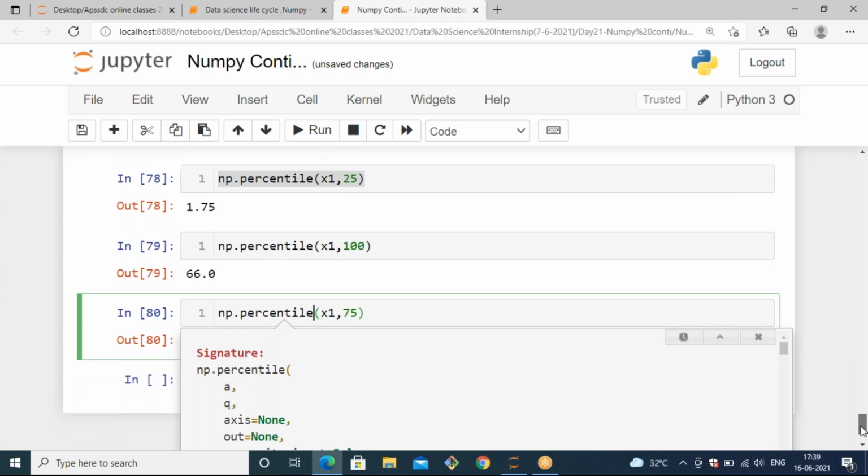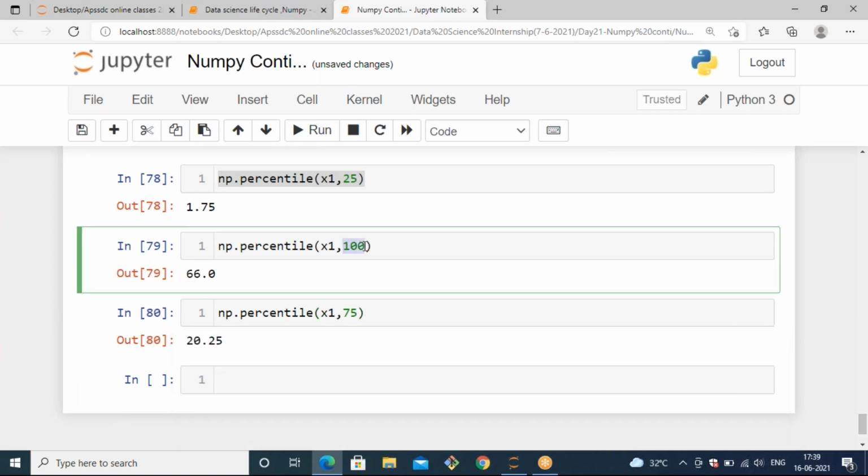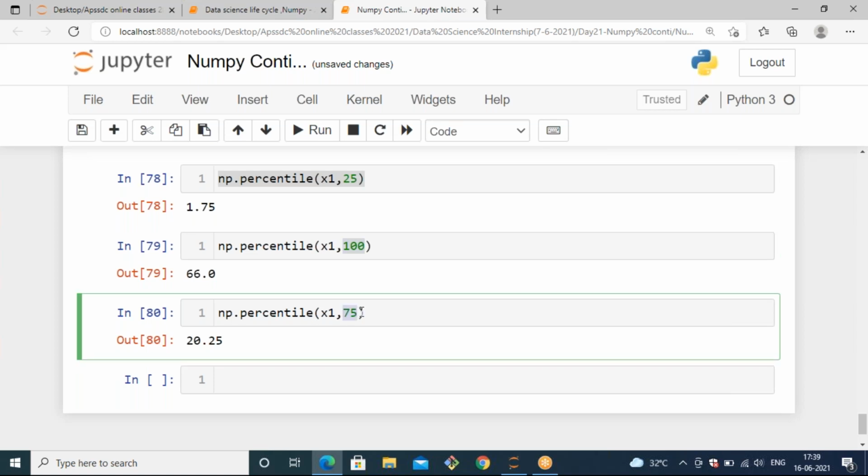Percentile will do a kind of calculation of percentage. So if you want to calculate the 100 percentage of this x1, it will calculate the percentage of that x1 array. If you want to calculate 75 percentage of your x1 array, you can call that percentile method, mention the x1 array, and pass how much percentage you want after the array. Then it will generate the result. Percentile will calculate the percentage of that given array.